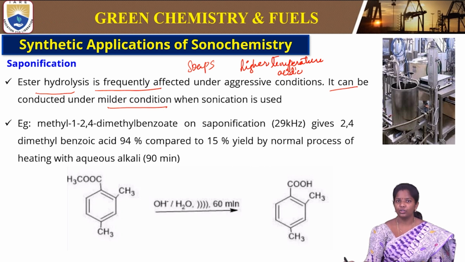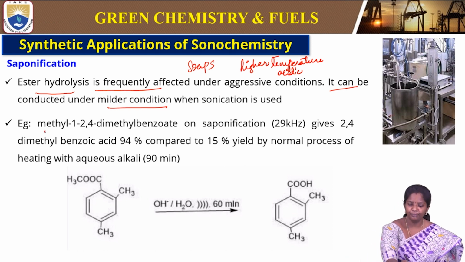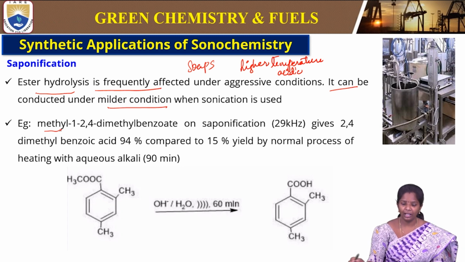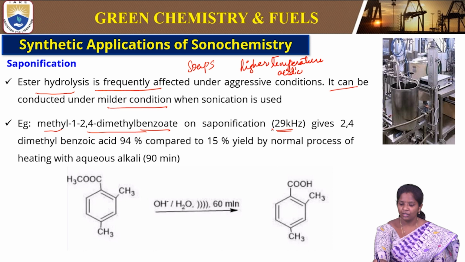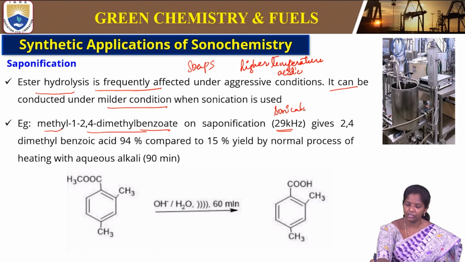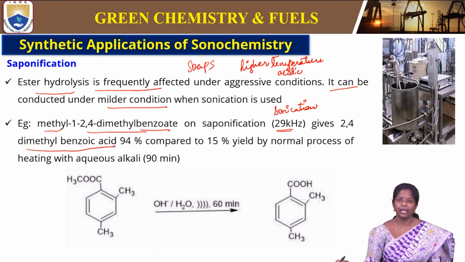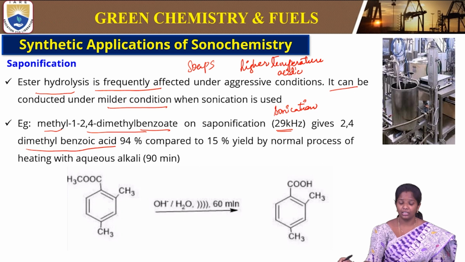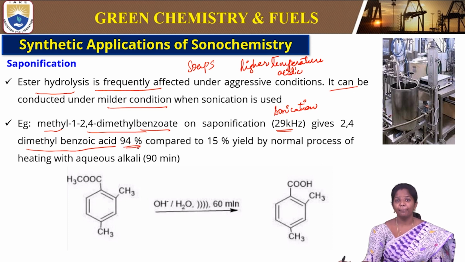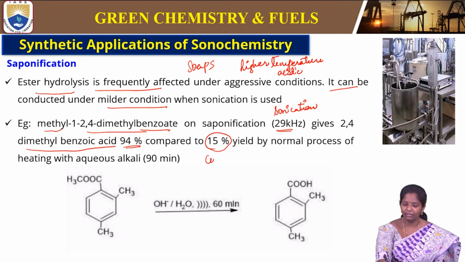In order for the hydrolysis to take place, we use aggressive conditions. But what happens when sonication is used? We can use milder conditions. So for example, methyl 2,4-dimethyl benzoate, upon saponification under sonication with a frequency of 20 kilohertz, gives 2,4-dimethyl benzoic acid with a yield of 94% compared to 15% from the conventional method.